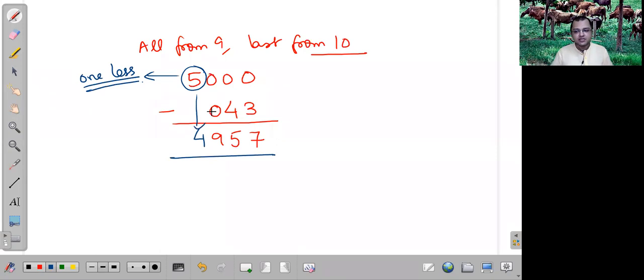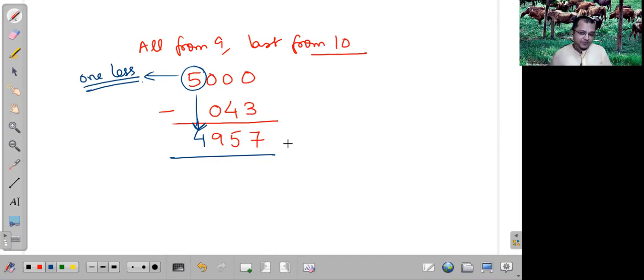This one is important. This is the extra stuff. We did not cover this in the last class. So today we will do subtractions of numbers which are not starting from 1, which are starting from other than 1. So our answer will be 4957.